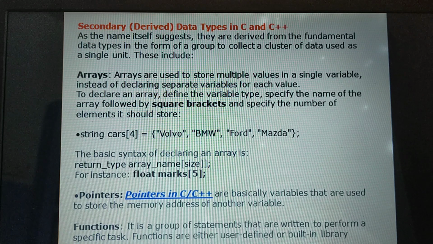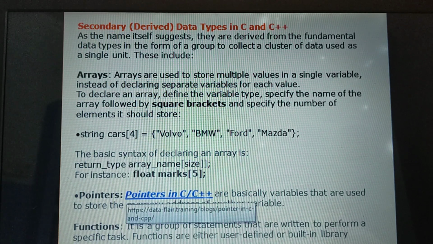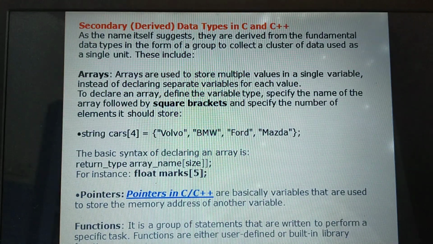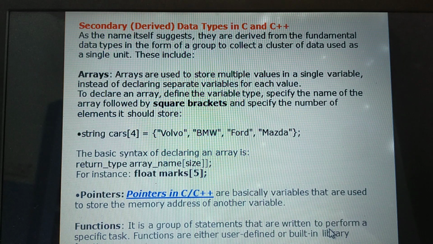Next are pointers and functions. Let us see what a pointer is. Pointers are basically variables that are used to store the memory address of another variable. The secondary data type function is a group of statements that are written to perform a specific task.